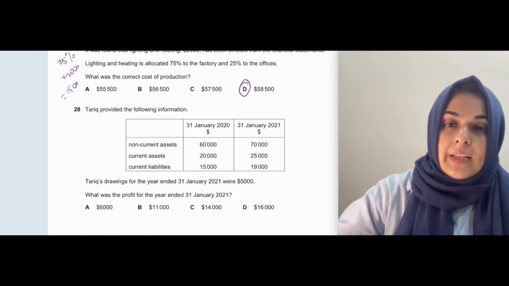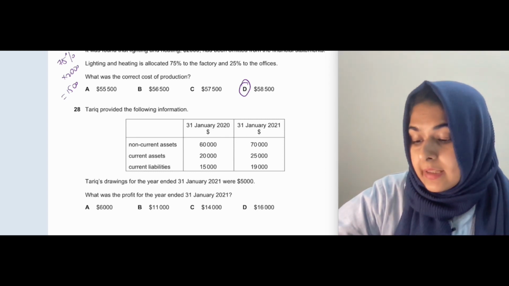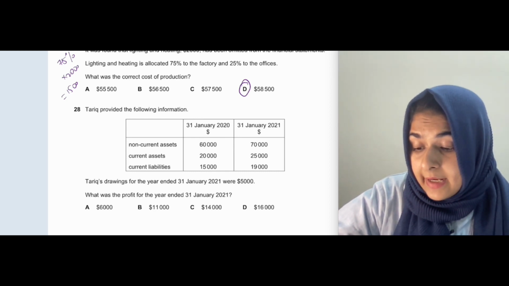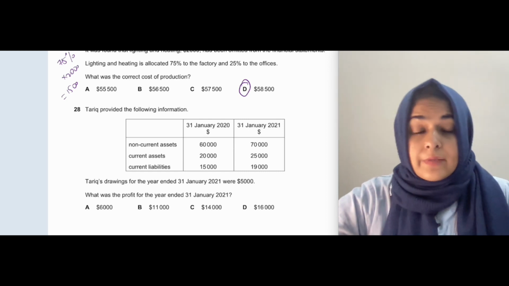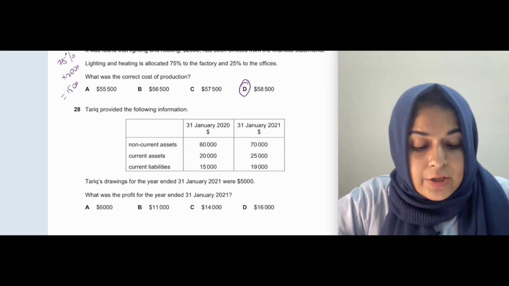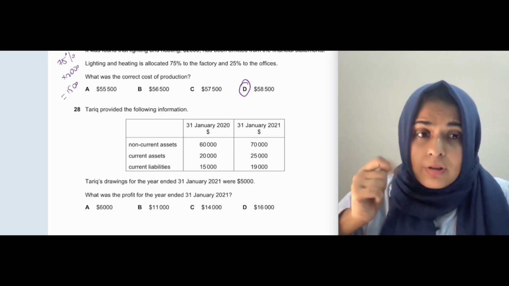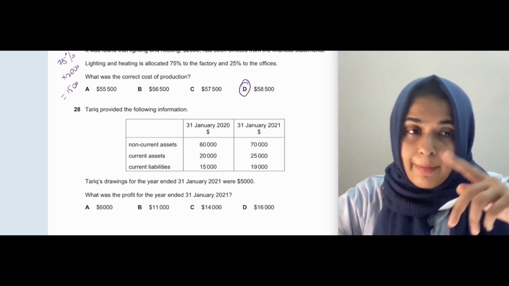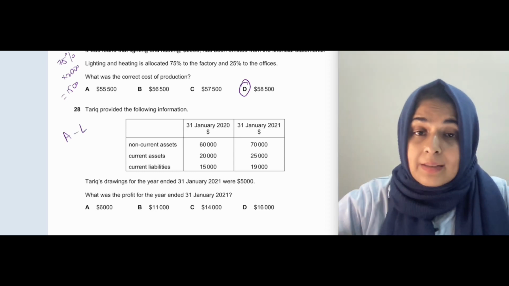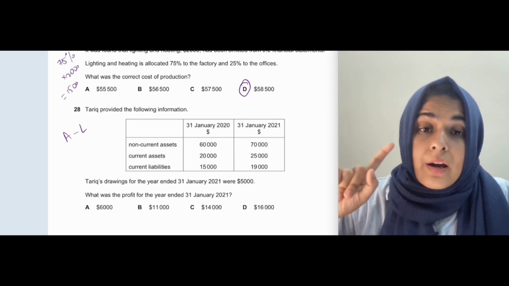Okay, question number 28 says that Tariq provided the following information, and they have given you non-current assets, current assets and current liabilities, and they have said that Tariq's drawings for the year ended 31st January 2021 were 5,000. So by just looking at the non-current assets and current liabilities, it should automatically click that we can calculate capital from this. Okay, so what is the formula for capital? Assets minus liabilities. So non-current assets plus current assets minus current liabilities will give me the capital